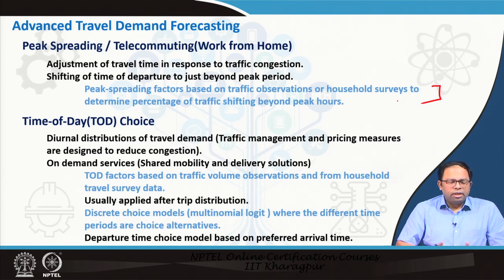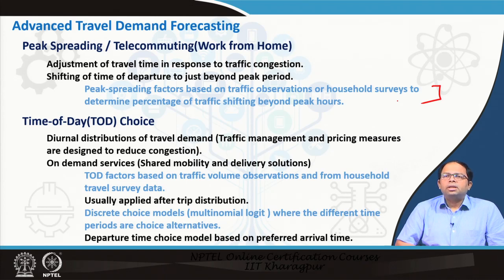And not only that, on demand traffic services like shared mobility and delivery solutions depend on the overall daily demand, and the demand varies from time to time, and accordingly we have to create supply of vehicles, we have to create supply of delivery agents and so on. So, that means demand throughout the day actually helps us to determine the vehicular load that will be coming to the network or to the system, and that means that the overall daily demand at different time periods needs to be known.